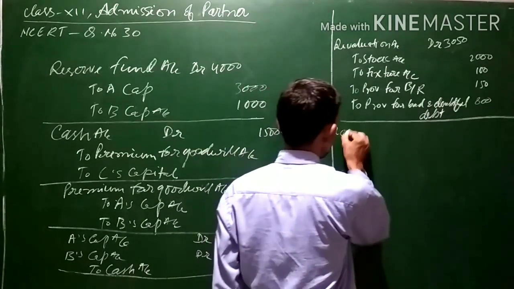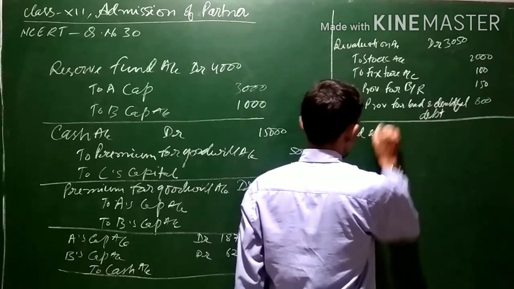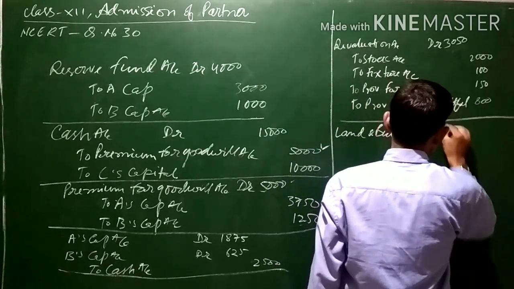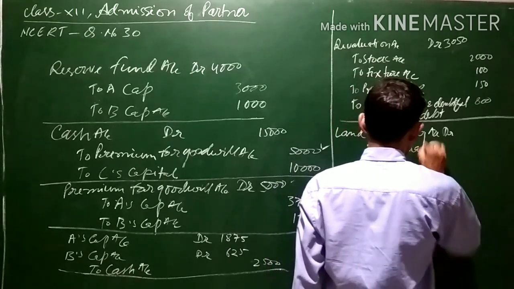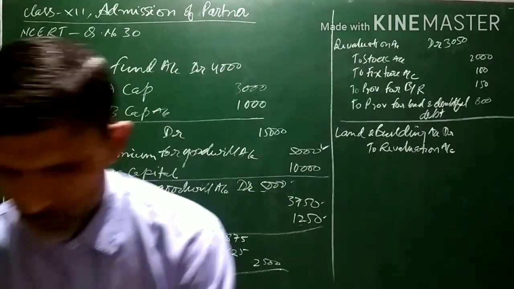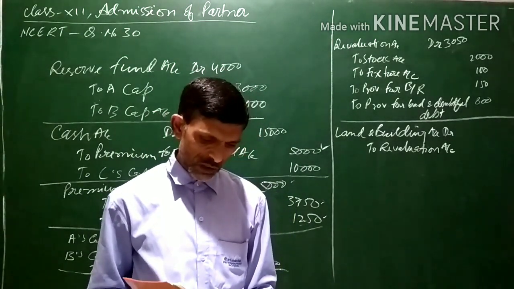So land and building account will be debited, to revaluation account.